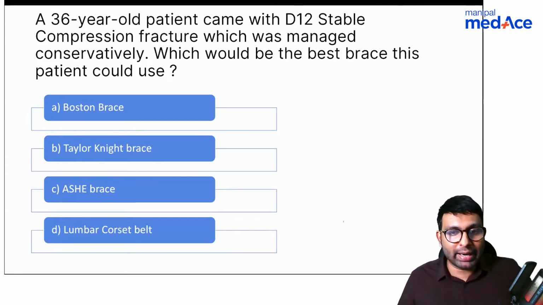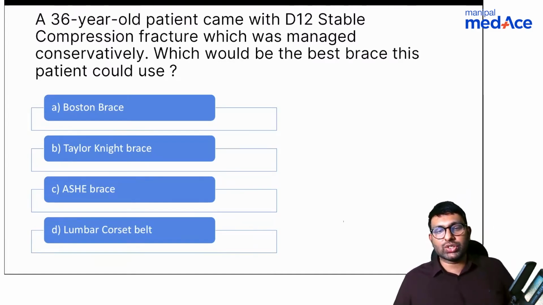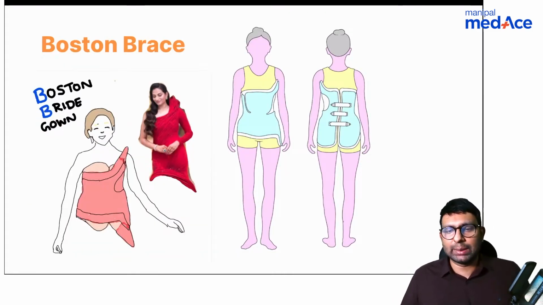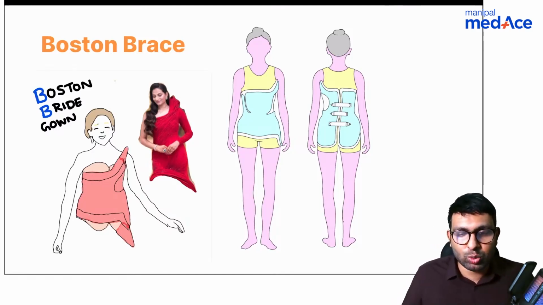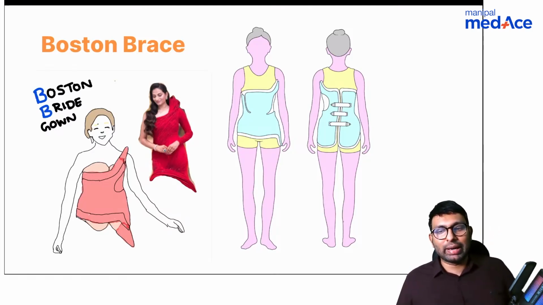So let's understand spinal orthosis. The concept behind this question is to understand different types of spinal orthosis. This is a Boston brace, like I've shown you in the previous session as well. Boston brace looks like a bridal gown. Which condition is it used in? Do we use them in fractures or somewhere else?